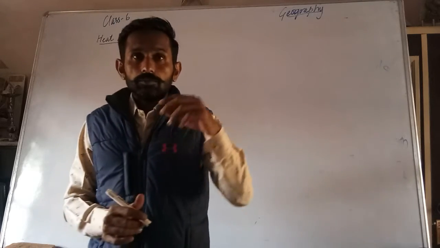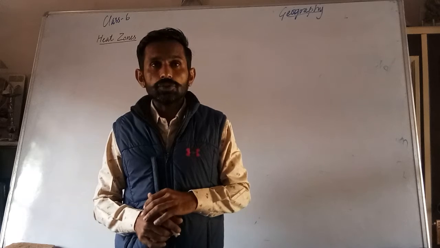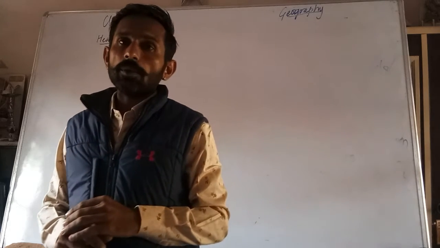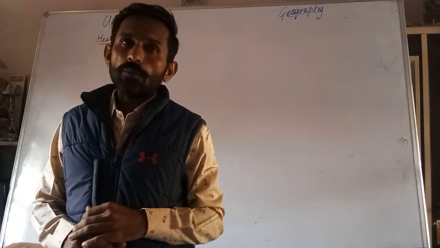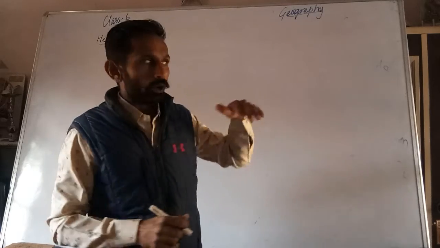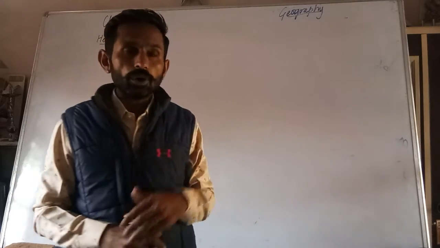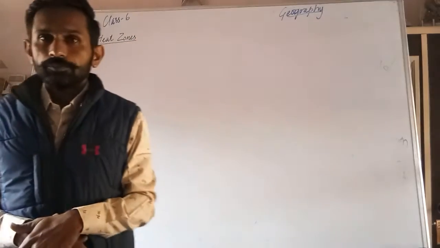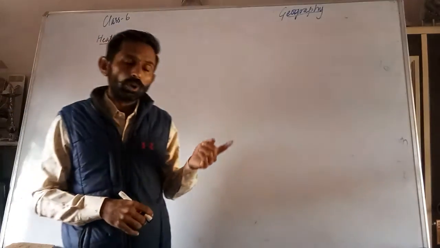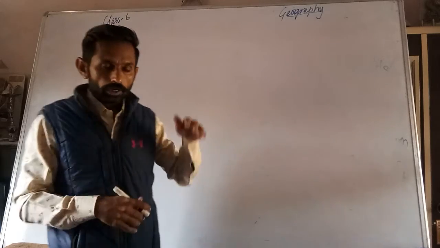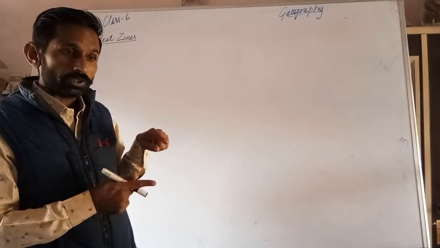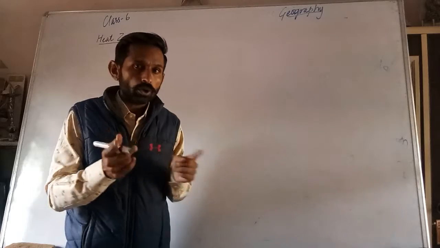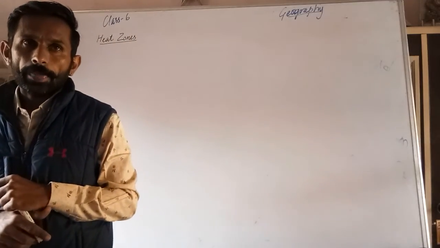North of the equator, at 23.5 degrees, is the Tropic of Cancer. And on the south side, the same 23.5 degrees is called the Tropic of Capricorn.